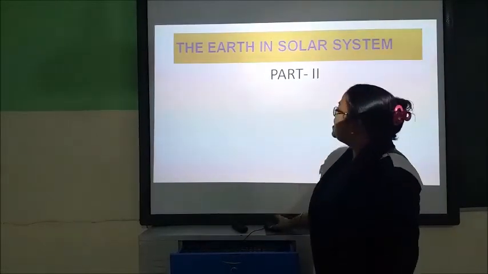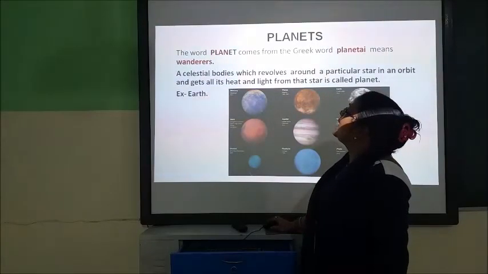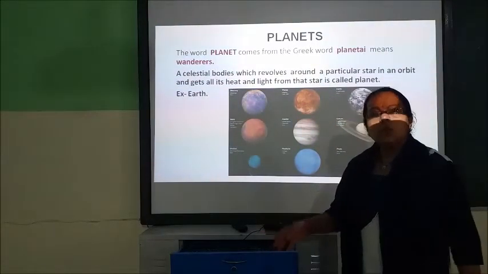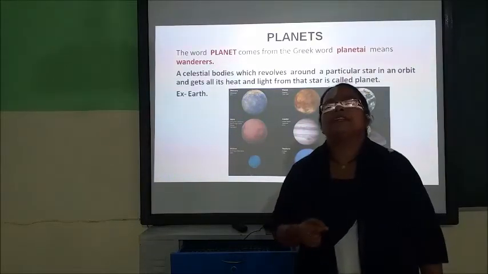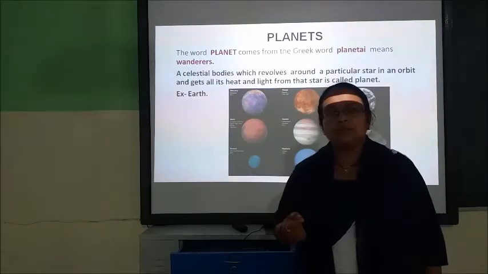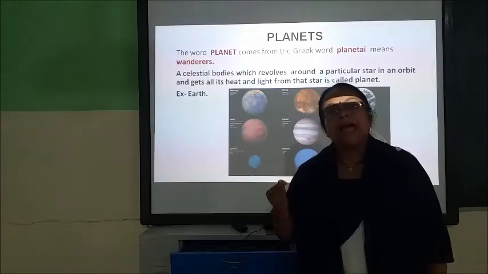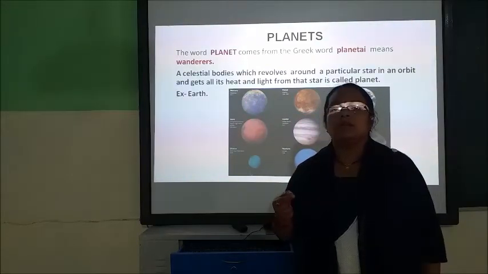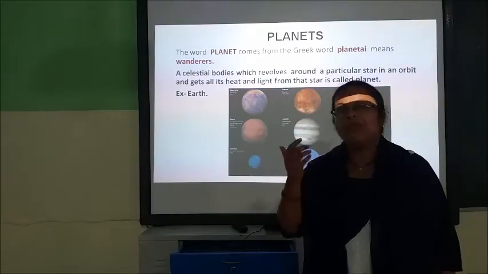Now in this part, let's move on. What we are going to discuss is planets. The word planet comes from the Greek word planeta. Planet is derived from the Greek word, and planetae means wanderers. Wanderers means those who move, keep on moving.